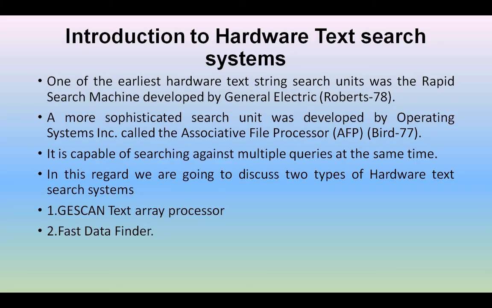Apart from this, some more sophisticated hardware text search systems we are going to discuss are the GE Scan text array processor and the fast data finder. These two are considered highly sophisticated hardware text search systems. So we are going to discuss these two. One is the GE Scan text array processor and another one is the fast data finder.